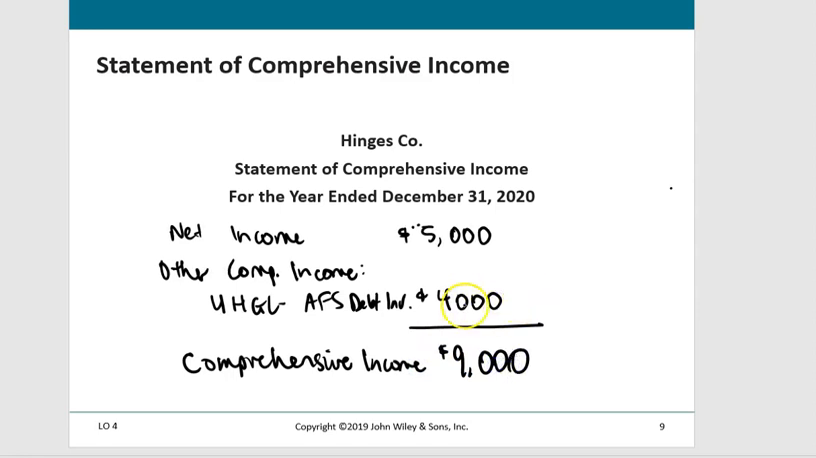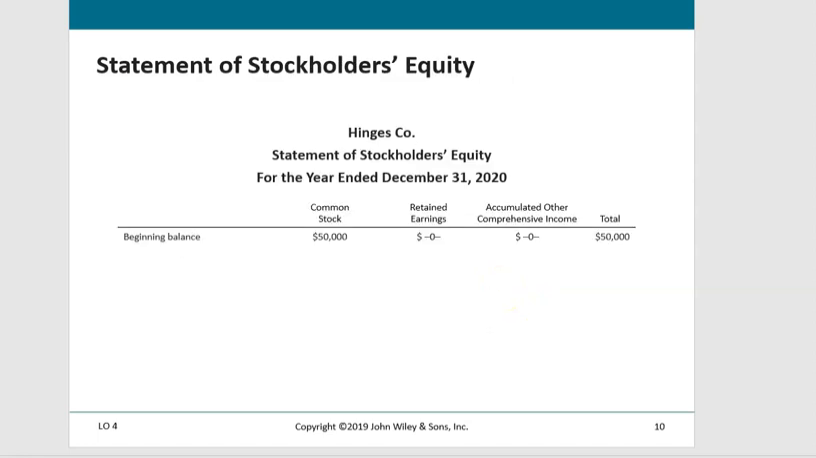Next, what happens to this $4,000 sitting in other comprehensive income? We're going to report that on the statement of stockholders' equity. We may have discussed this briefly in Intermediate 1, but the statement of stockholders' equity shows what it says: how has stockholders' equity changed during the period? And stockholders' equity is not simply just common stock and retained earnings, but it's also this accumulated other comprehensive income balance. So we have our beginning balance in common stock of 50,000.